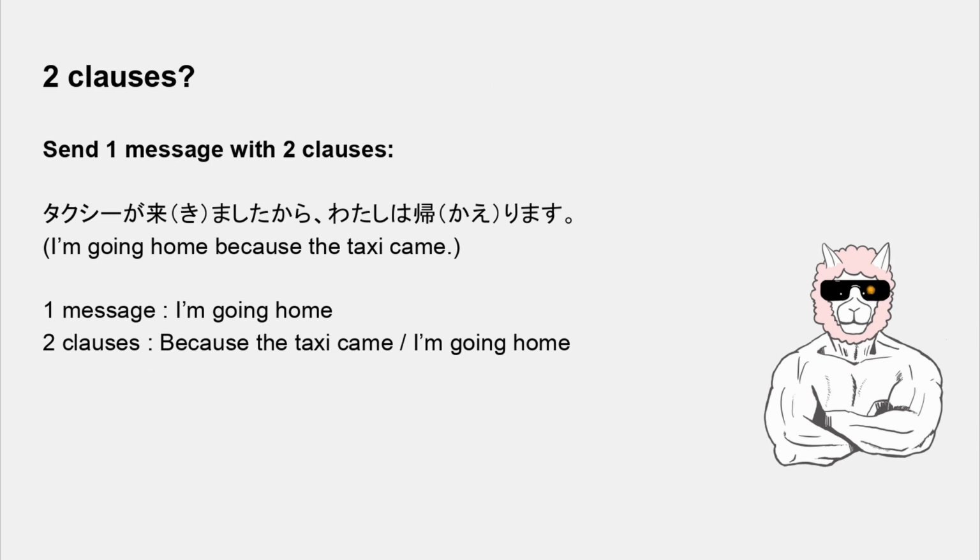We'll do a quick review on the clause. A sentence can have clauses and send one message. For example, タクシーが来ましたから私は帰ります can send the message "I'm going home" by two clauses: because the taxi came, and I'm going home.